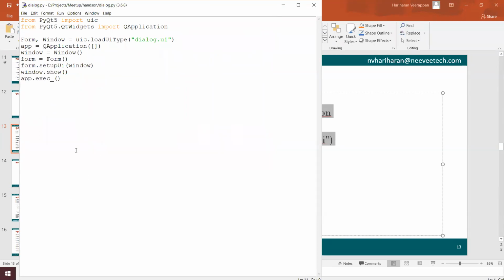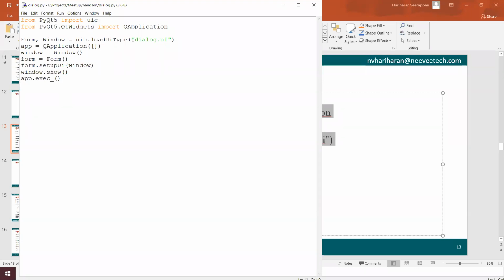Here what we are doing is something like UIC. UIC is the user interface compiler. Basically, the user interface compiler is used to generate respective outputs from the user interface file, like C++ files or Python files. That we will see at a later point.